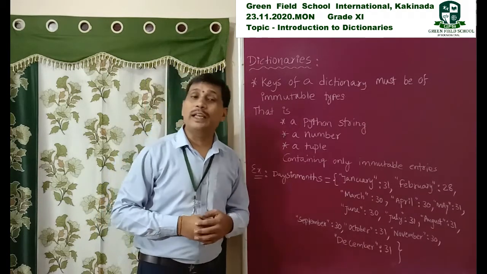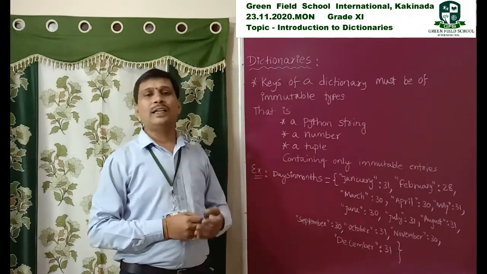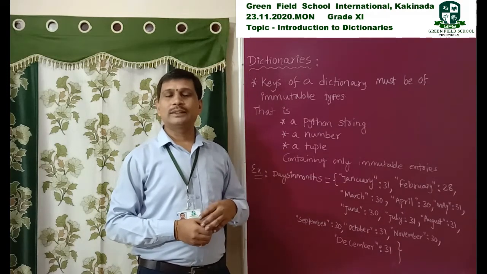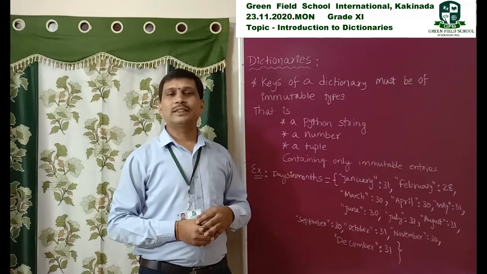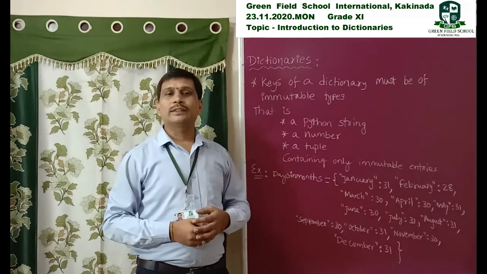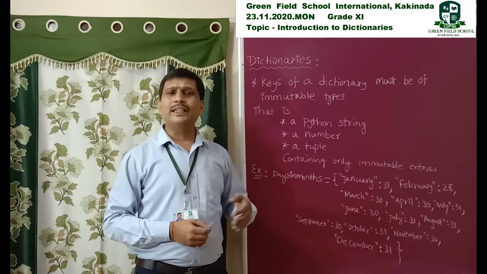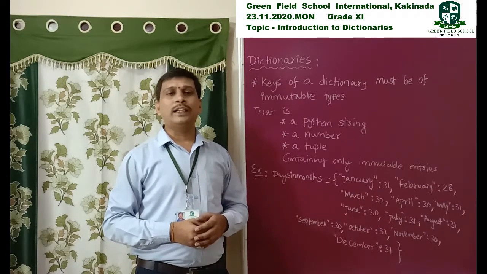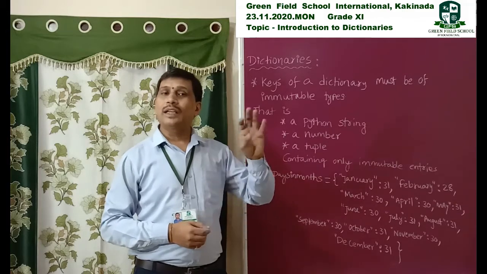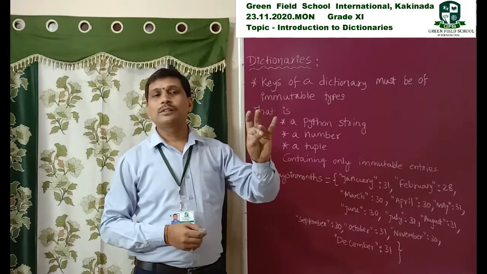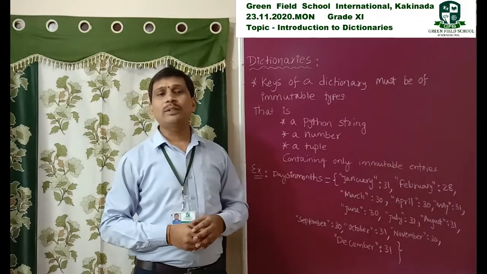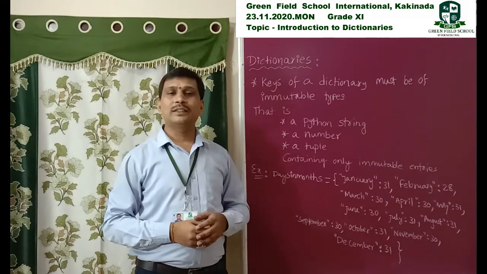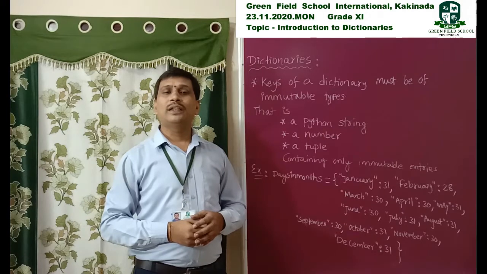What are the immutable data types? All the basic data types, that is numbers, integers, floating point, characters, and strings, are immutable data types.